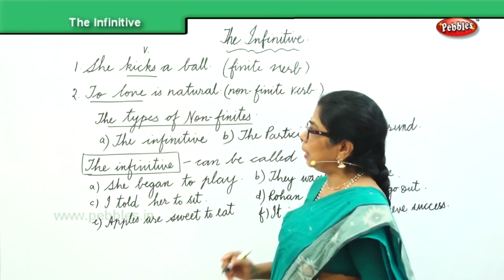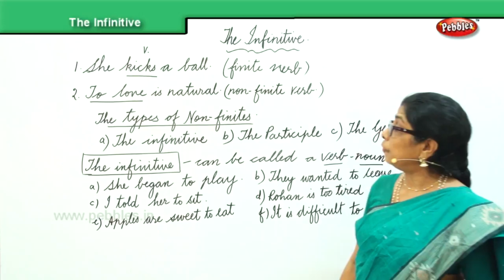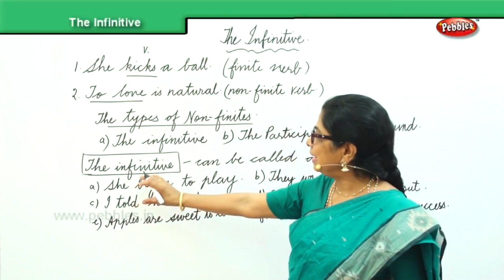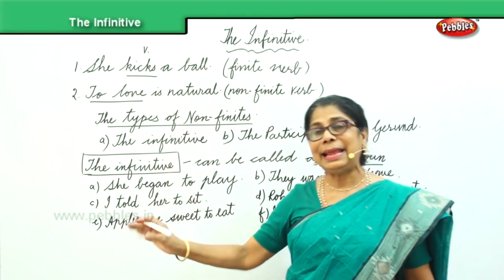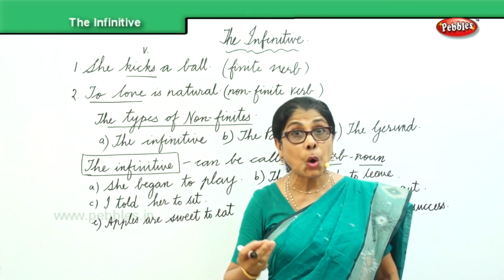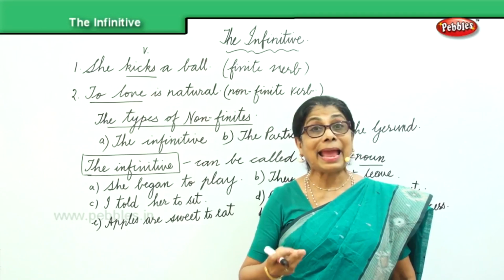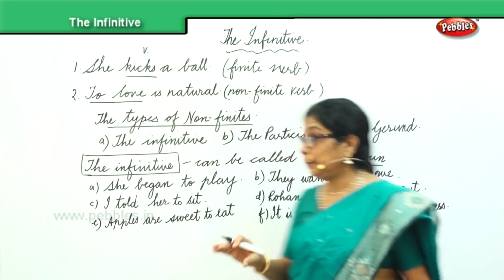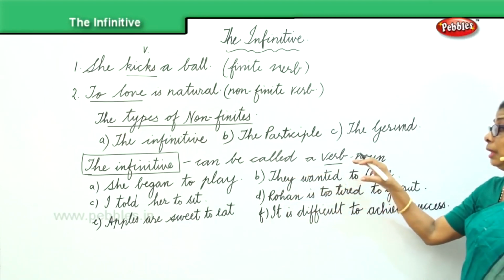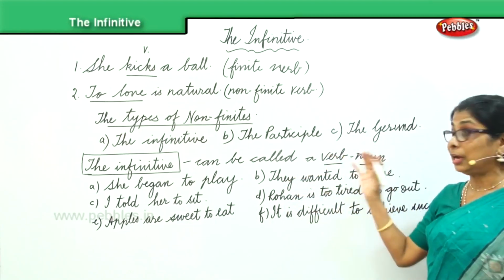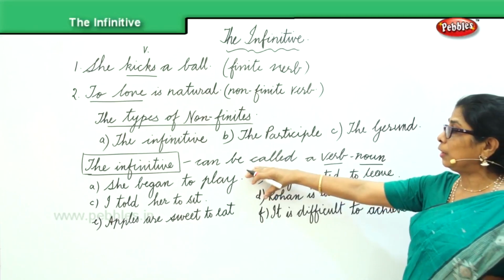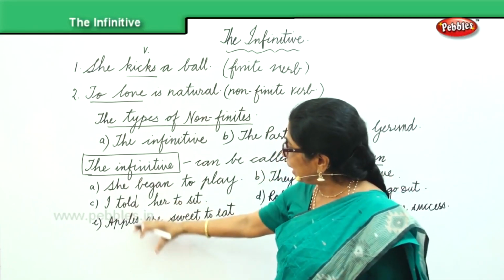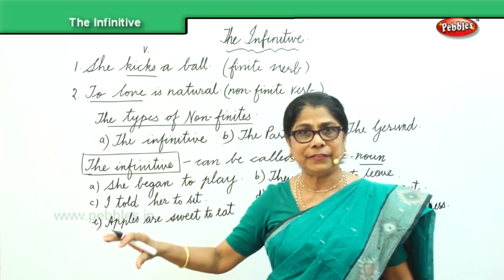Now we are talking about the first category of non-finites, and that is the infinitive. I said the infinitive is formed by adding "to" to the verb. Now the infinitive we can also call a verb noun. Now we have some examples of infinitive here.